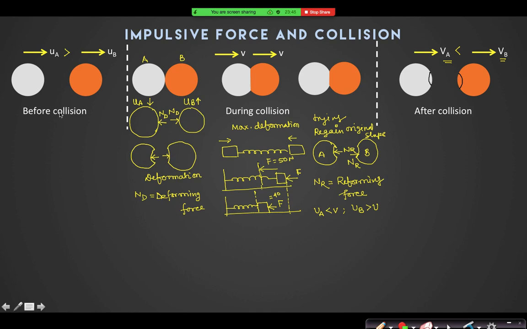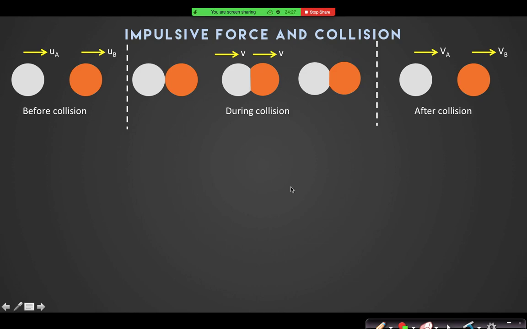Sir, I have a question. When will we conserve momentum in this collision? At any time for the system you can always conserve the momentum. Impulsive force is not acting, but I am taking them as a system. If you take both as a system, yes. Is this clear? So as a whole, their momentum will not change due to finite force. Is it clear, everyone? Yes, sir.